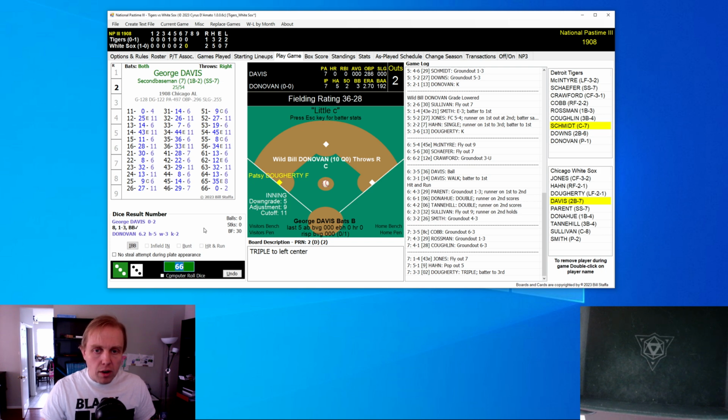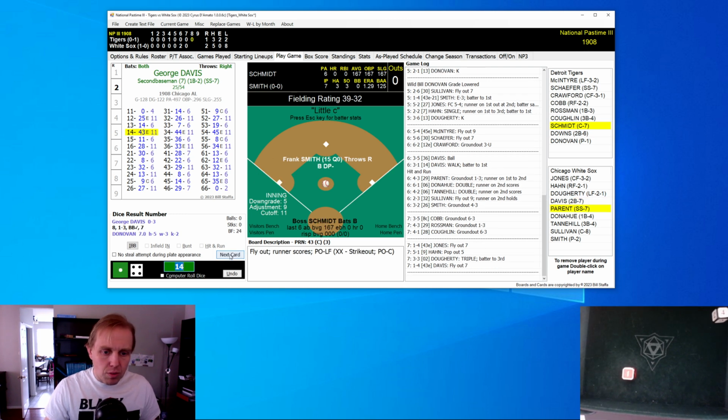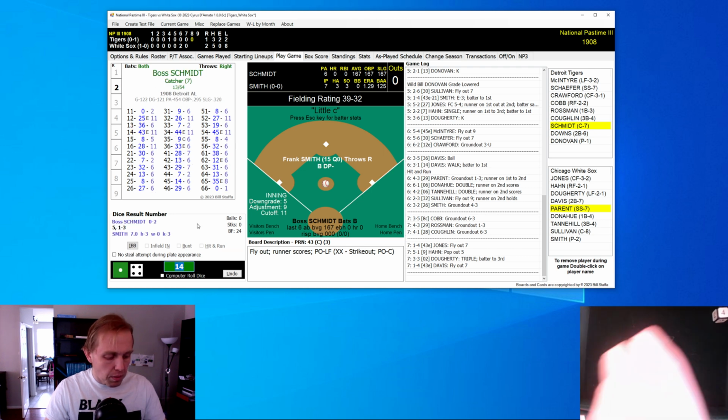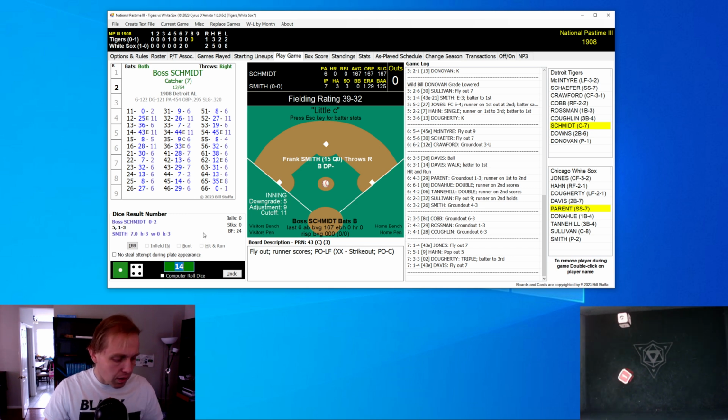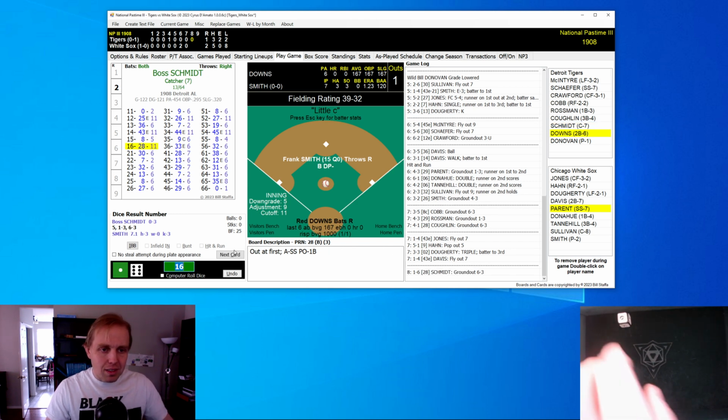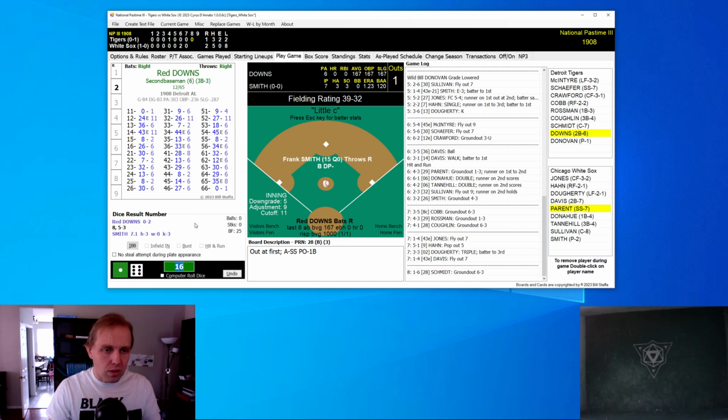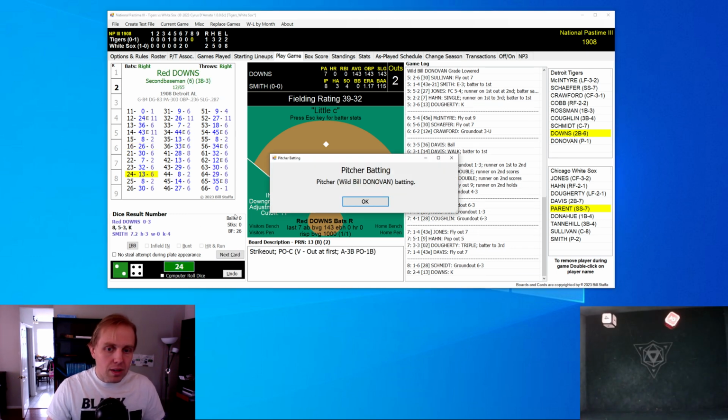And I've got to be looking down here at my score sheet and scratching my head about Wild Bill. I knew that Wild Bill occasionally would have problems. He gets out of this inning with a fly ball by George Davis to left field, but boy, oh boy, this is not sort of what I was expecting from the Detroit Tiger pitcher here in the early part of the season. Bosch Schmidt up now, hits a ground ball to shortstop. That's 1 gone. Up next, Red Downs, and he strikes out.